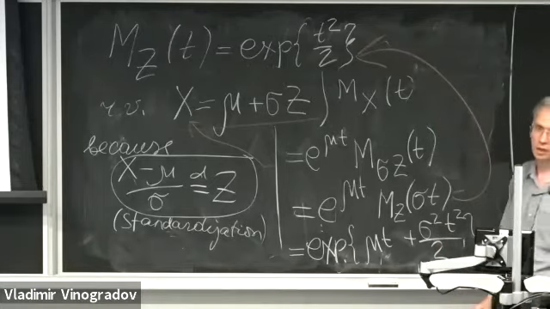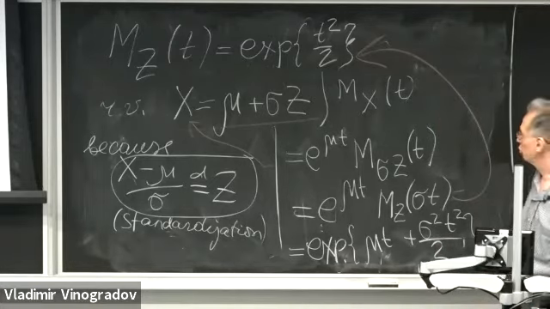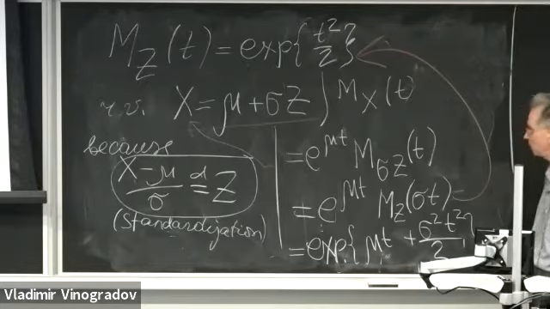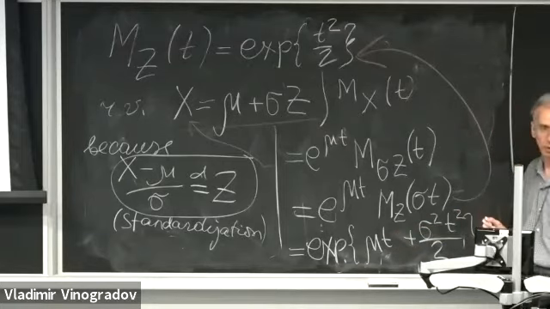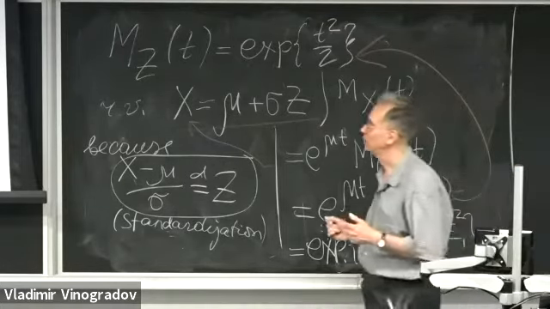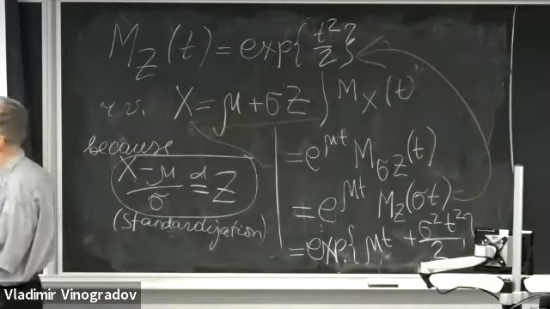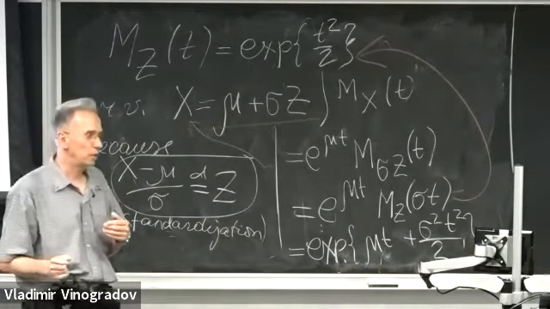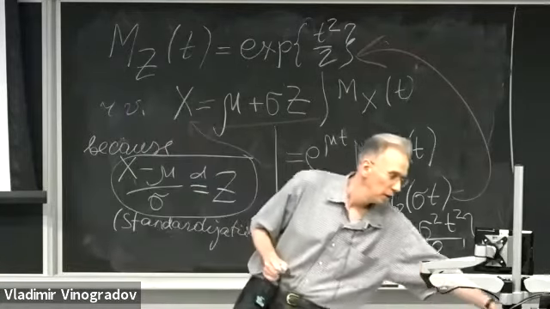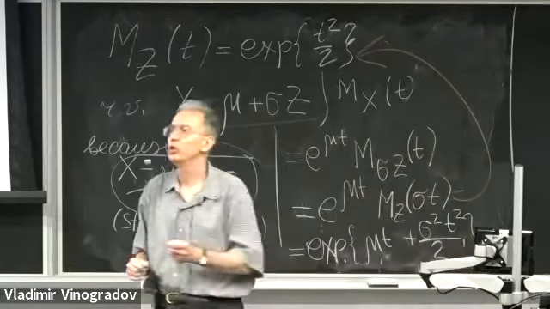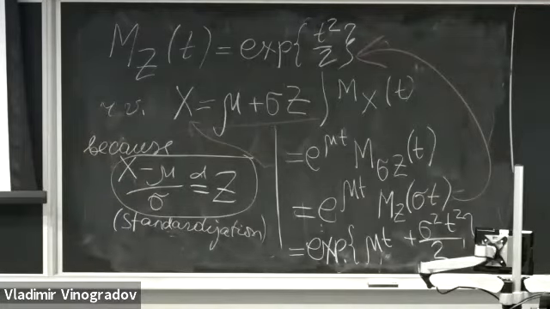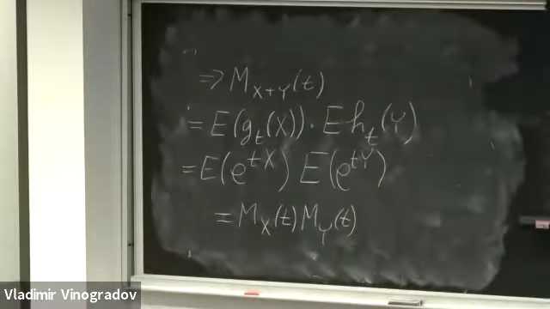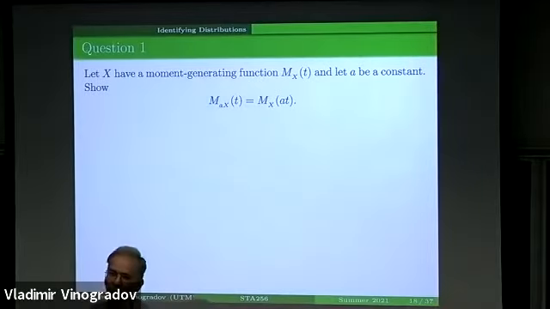So that's what I discussed in the previous lecture, where I showed the graphs of this function for various values of the mean parameter mu. And this is a nice illustration of why such simple formulas relating the moment generating function of scaled and shifted random variables to the original moment generating function of the original random variable X are useful.